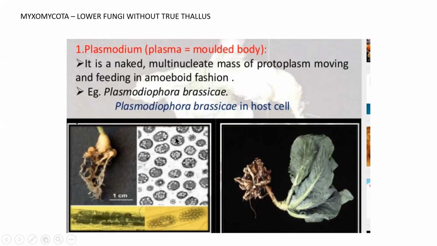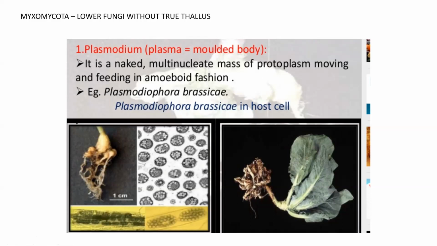So this example is there, Plasmodiophora brassicae. It is a parasite in cabbage. It causes club rot in cabbage and cauliflower. Cauliflower, cabbage, all these vegetables get infected with a particular fungus which is a wall-less fungus.